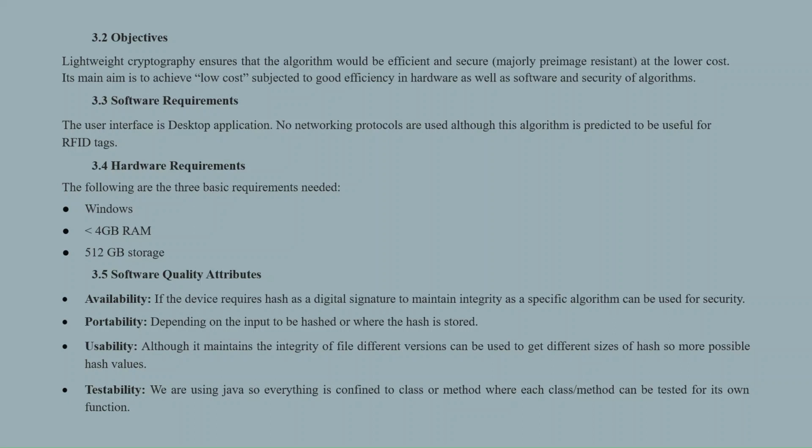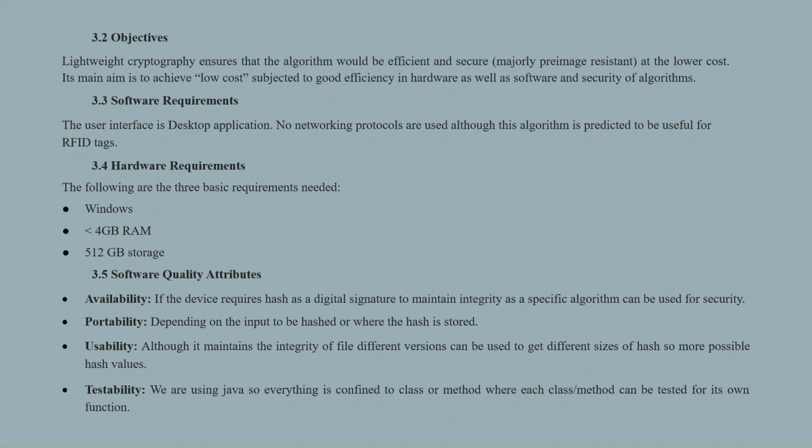Now let's discuss the software quality attributes. Availability: if the device requires a hash digital signature to maintain integrity, a specific algorithm can be used for security, depending upon the input to be hashed or where the hash is stored.